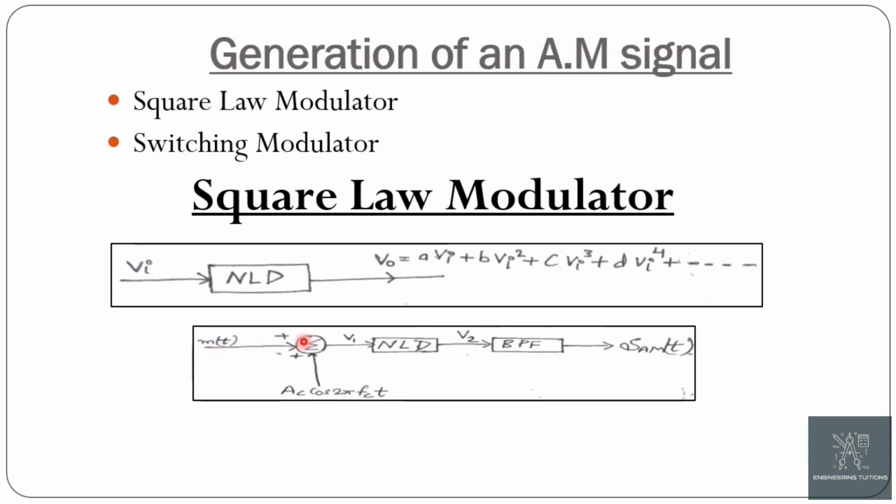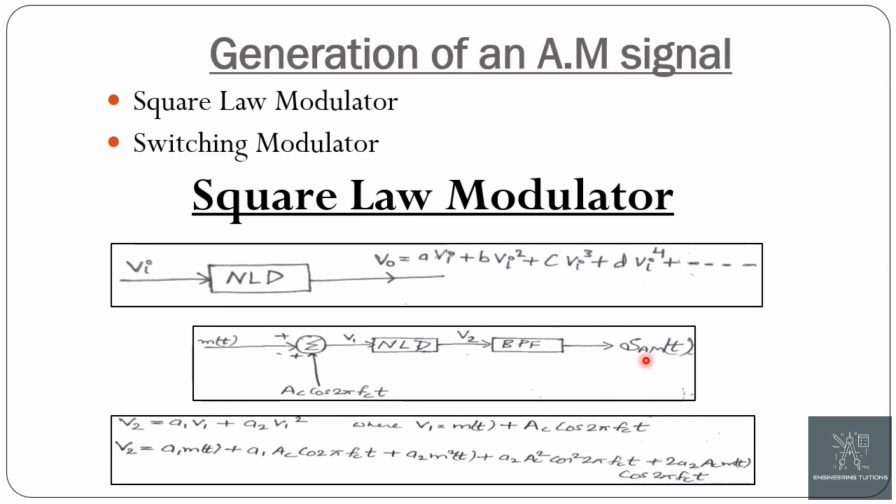Now this is the block diagram of a square law modulator. First, the message and carrier are summed up by using a summer. Now the sum V1 is applied to a non-linear device whose output V2 is applied to the band pass filter and at the end we get the modulated AM signal. The output of the non-linear device V2 is in the form like A1 V1 plus A2 V1 square, where V1 is the sum we get as m(t) plus Ac cos 2 pi fct.